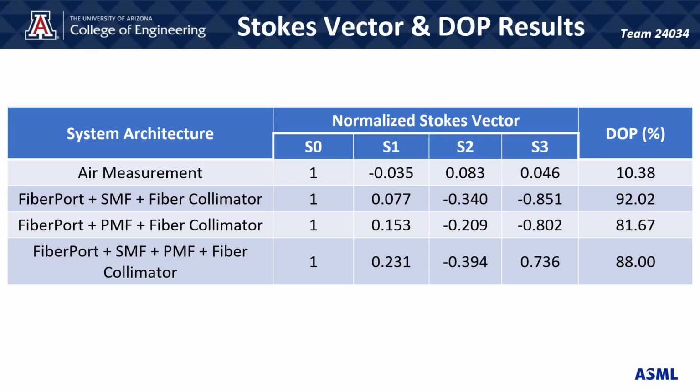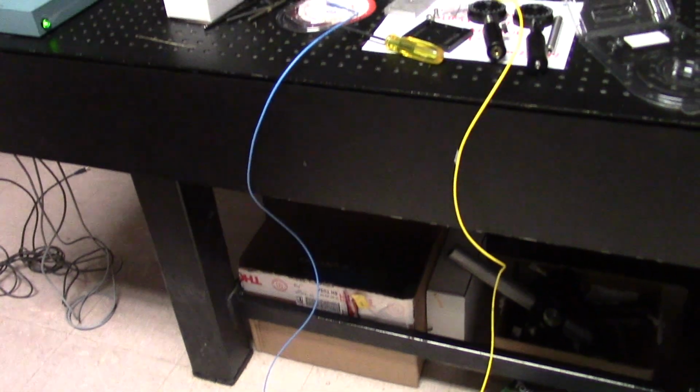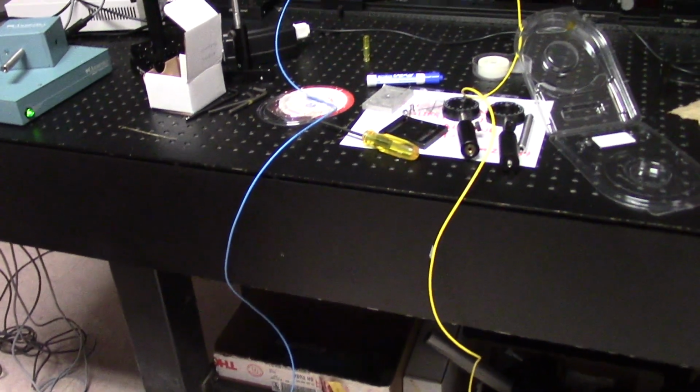After propagating through the single-mode fiber, the average degree of polarization was about 92%. The PM fiber alone showed an 82% degree of polarization, and for the fibers coupled together we measured an average degree of polarization of 88%. This means that neither single fiber is fully propagating the spatially depolarized incident light.